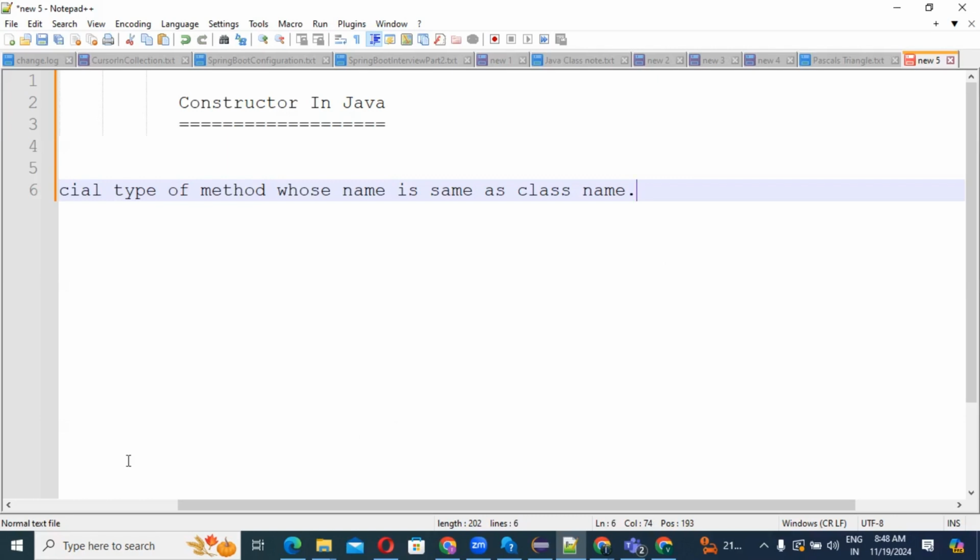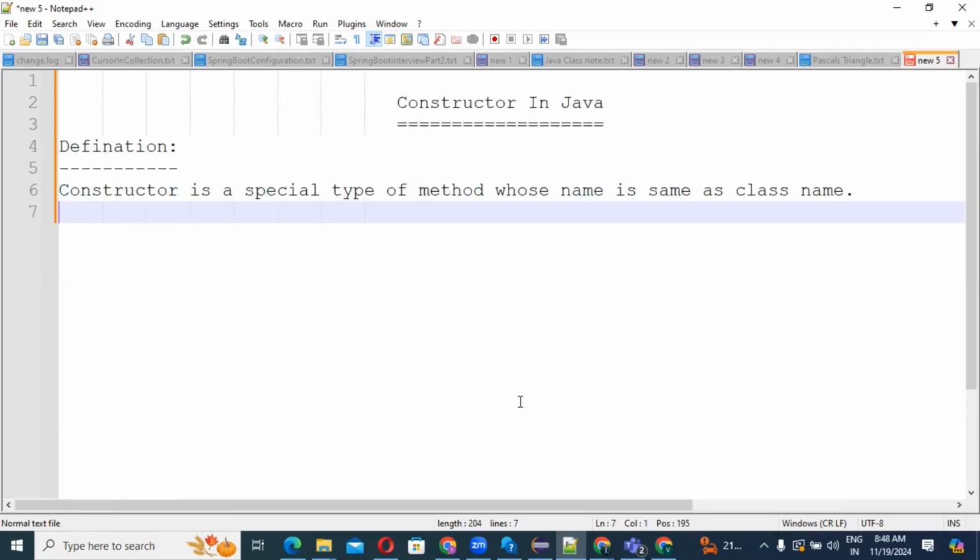What is the next thing, guys? In an interview room, or for knowledge sake, you should know why you need a constructor in Java. Why do we use a constructor in Java? What is the purpose of a constructor? See, if you understand, constructor is a special type of method, right? Already we have different types of methods in Java, right? So why are we going to use a constructor?